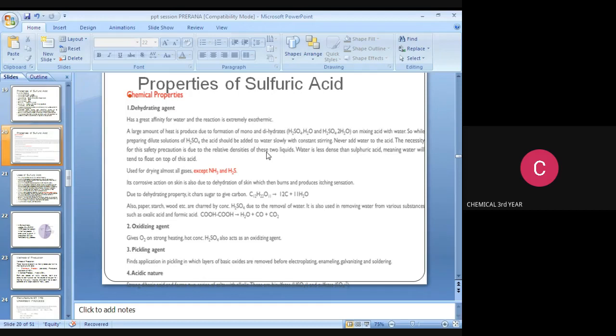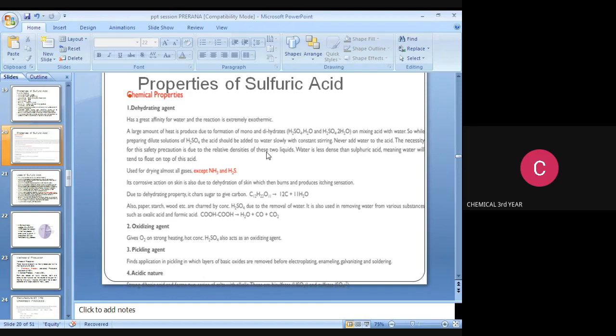So while preparing a dilute solution of H2SO4, the acid should be added to the water slowly with constant stirring. Never add water to the acid. The necessity for this safety precaution is due to the relative density of these two liquids. Water is less dense than sulfuric acid, meaning water will tend to float on top of the acid.